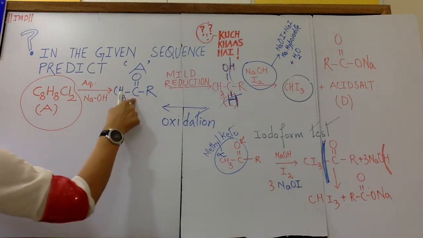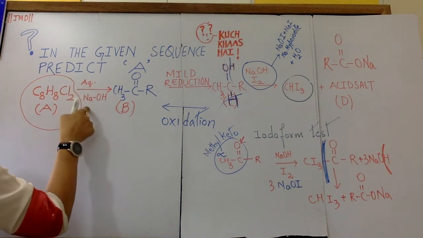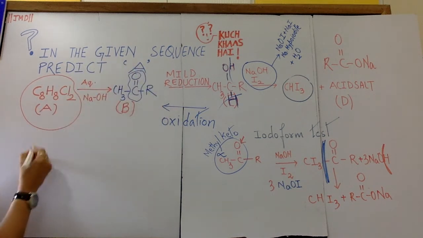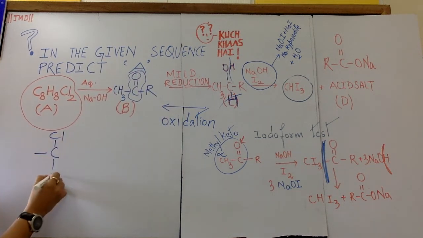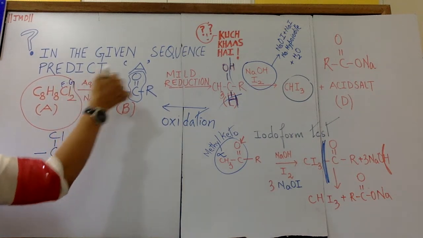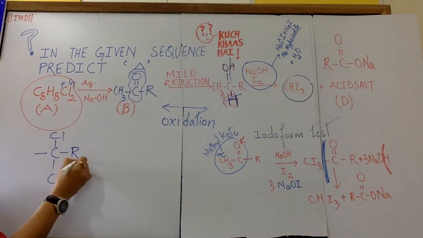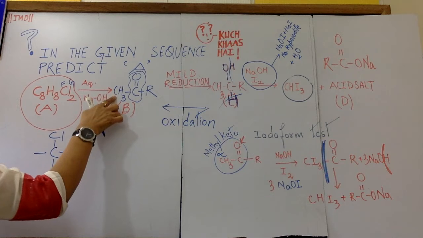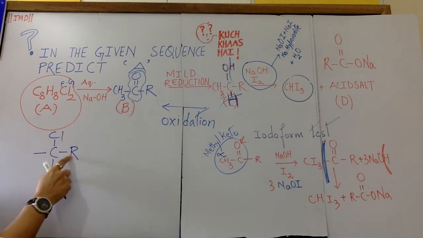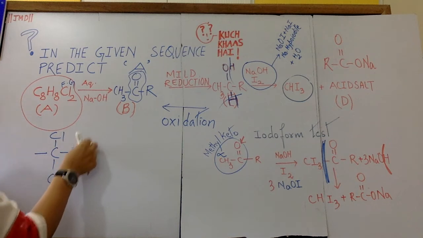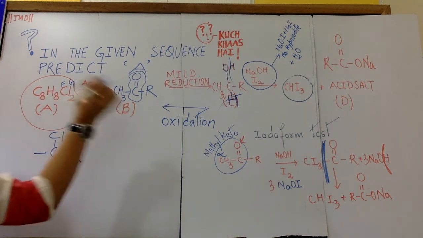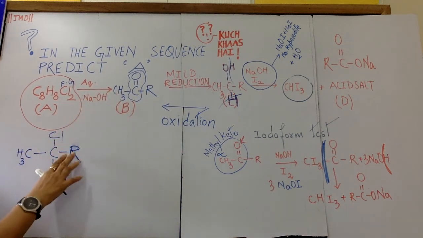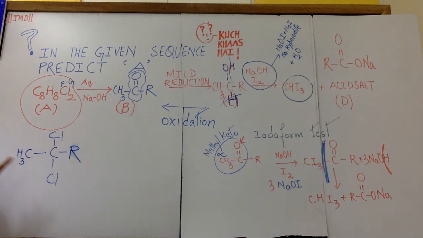And this ketone is obtained by aqueous NaOH, that is hydrolysis of this compound. Meaning at the functional part, there are 2 chlorines, because it is telling the functional group is 2 chlorine. So at the same point, 2 chlorine and R. This is the molecule. Correct? Now in this, the R and the CH3 are fixed.